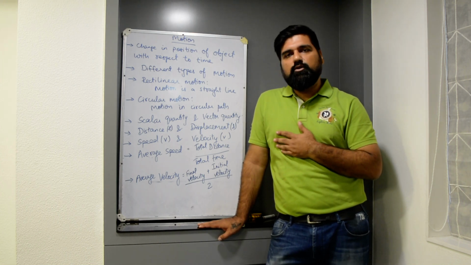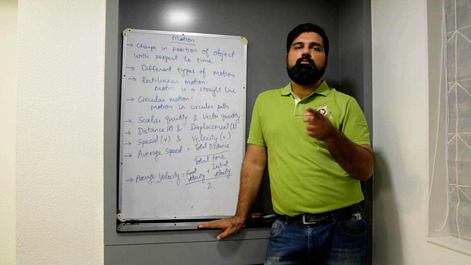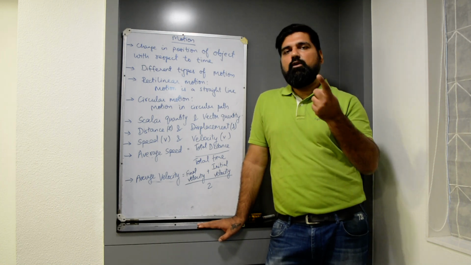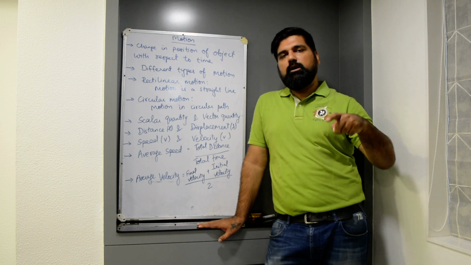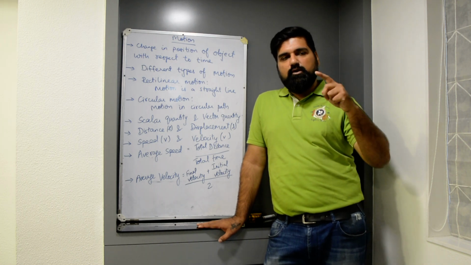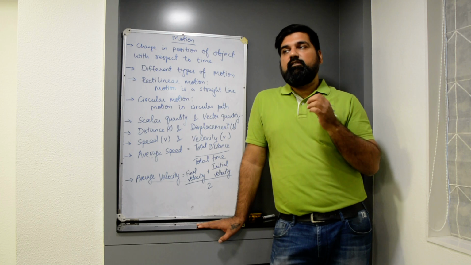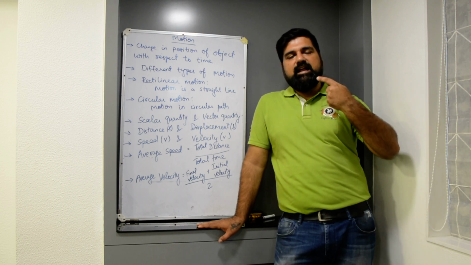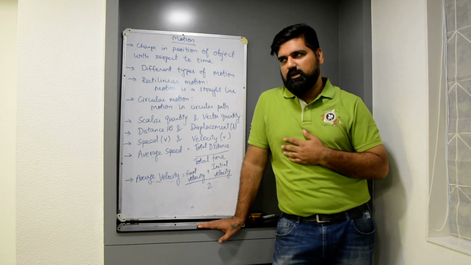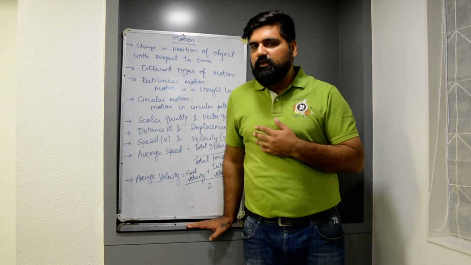And what is circular motion? Circular motion is the motion of an object in a circular path. When an object is moving in a circular path, then it is known as circular motion. But when the object is moving in a circular path, its direction is continuously changing. Okay.